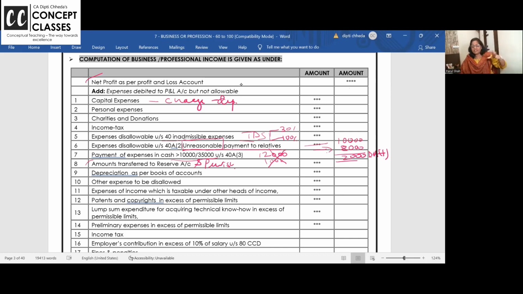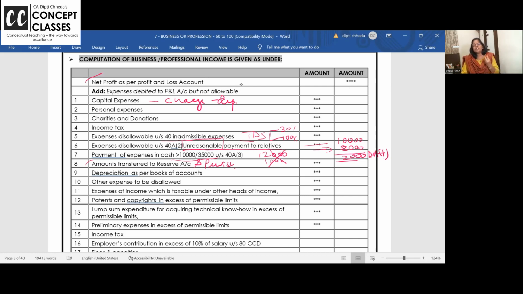8 rupees to that reserve. Taking out money from one pocket and putting it in other pockets. Is it your expense actually, dear students? Answer is no. So it is not allowed. Transfer to reserves, investment allowance, dividend equalization, special reserve, and so on, not allowed.